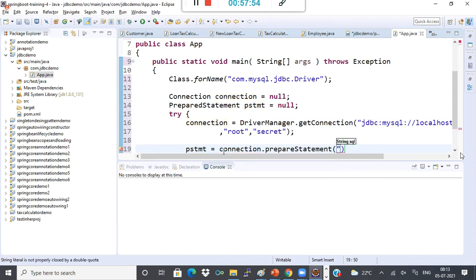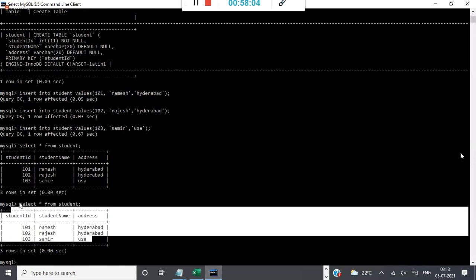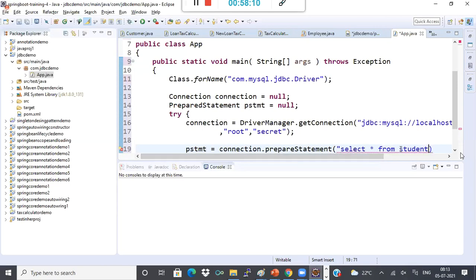I have to specify now the SQL query. Okay. Just like how I specified in my database, like this, say select star from student. So I got that data, right? I'll use the same query now, but I'll specify this from my Java application in this prepared statement. That's all.